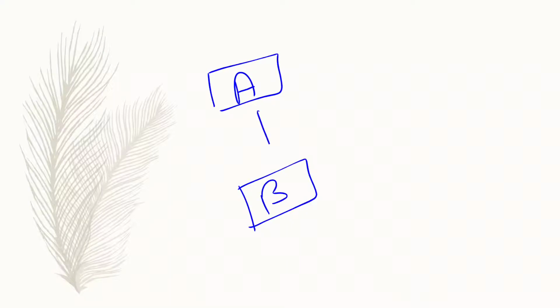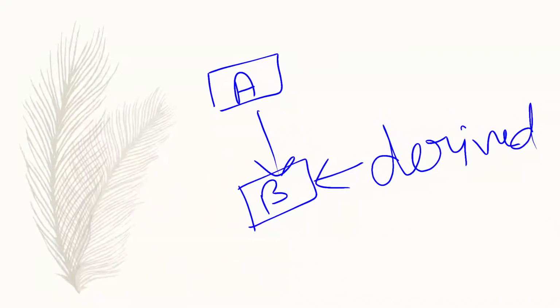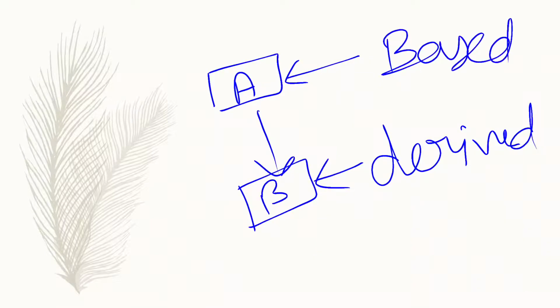This is class A and this is class B. Here class B acquires all the properties and behavior of class A. So class B is known as the derived class, and class A is known as the base class.